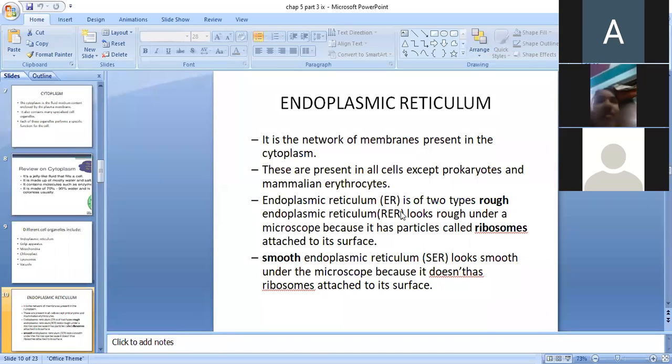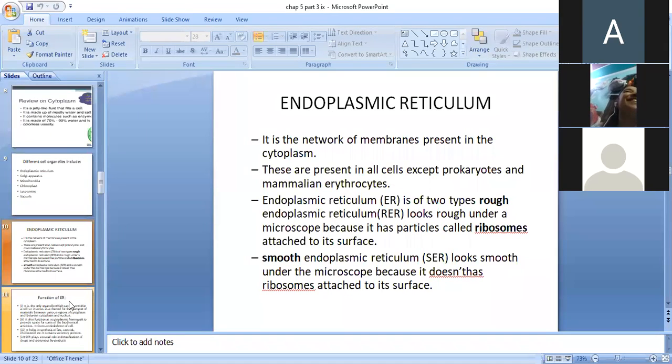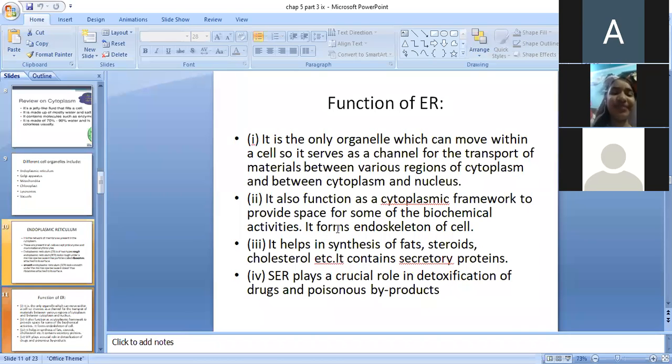Rough endoplasmic reticulum is rough because of the ribosomes attached on its surface, whereas the smooth endoplasmic reticulum does not have any ribosomes attached on its surface. The structural difference in both rough and smooth endoplasmic reticulum is because of the presence of ribosomes.